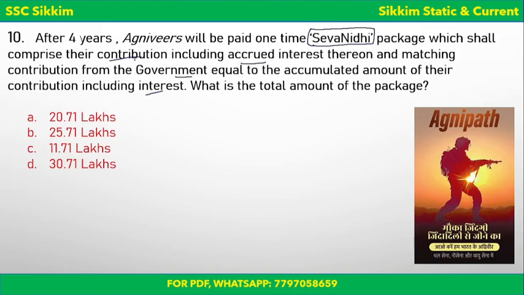And this will be their contribution, that is their 30%, and interest will also be given on that. And also, as I said, an equal contribution was made by the government, and the interest on that money will also be given. So what is the total amount for the package, for all these 4 years, is the question. Is it 20.71 lakh, 25.71, 11.71, or D, 30.71? The correct answer to this question is 11.71 lakh. So a total of 11.71 lakh will be given.